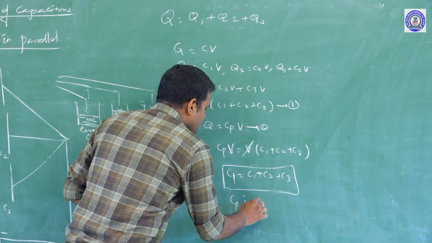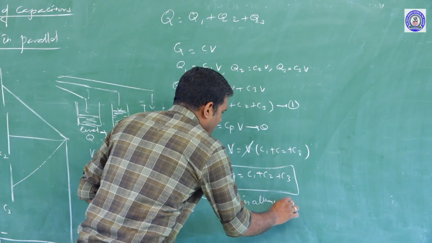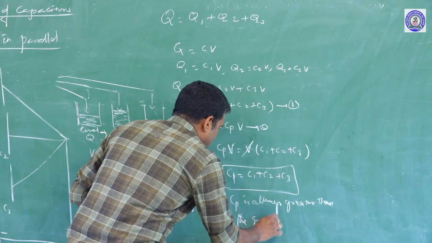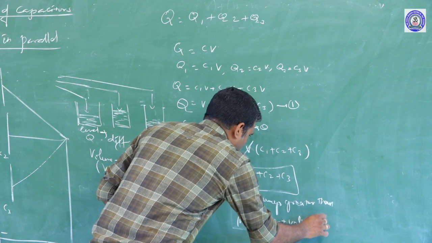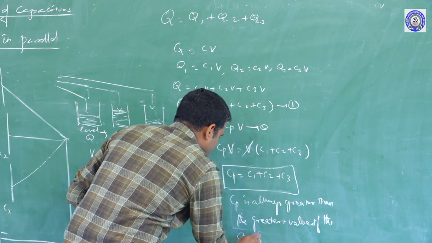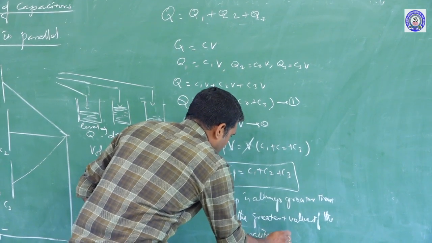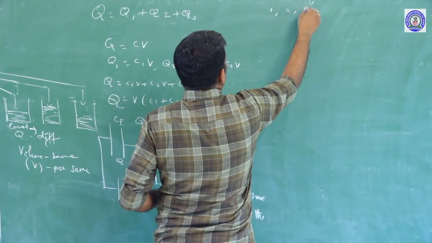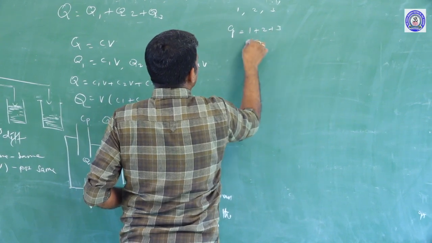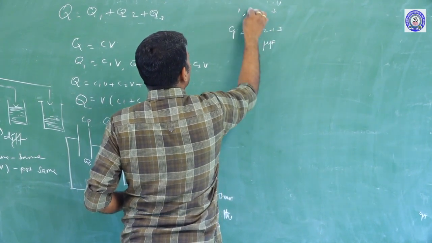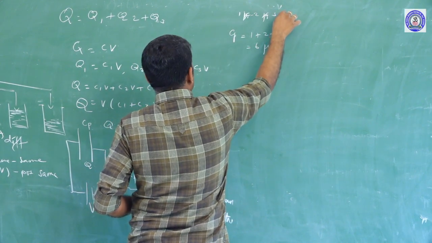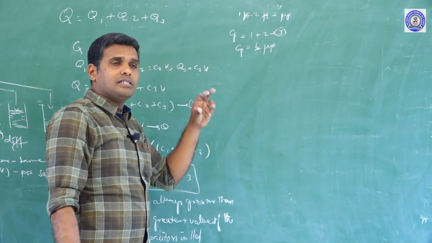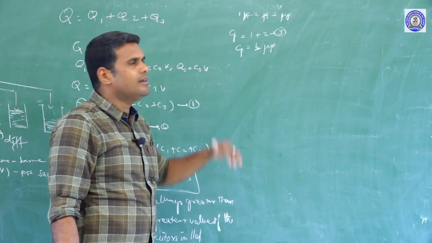Cp is always greater than the greatest value of the capacitors in parallel. So if I say three capacitors are of magnitude 1, 2, 3, the effective capacitance is 1 plus 2 plus 3, I will get 6 microfarad. So the effective capacitance is greater than the greatest. Greatest is 3, effective is 6. So effective capacitance is greater than the greatest value of the capacitors connected in parallel.